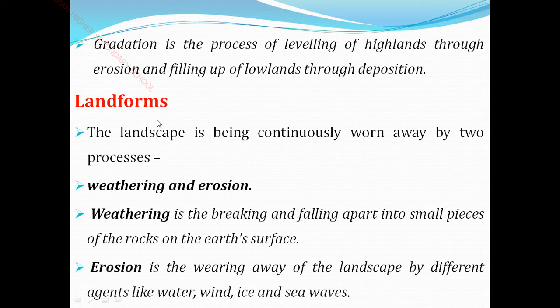Then landforms. The landscape is continuously worn away by two processes: weathering and erosion. What is weathering? Weathering is the breaking and falling apart of the rock on the earth's surface into pieces. Weathering is one of the exogenic processes. In weathering we have three types: physical weathering, chemical weathering and biological weathering.